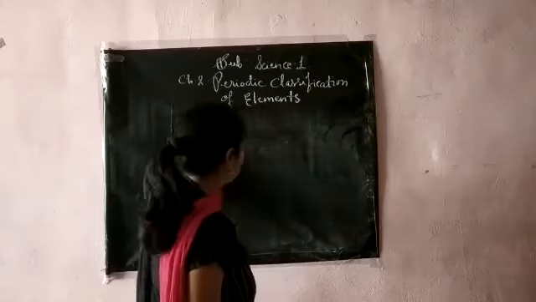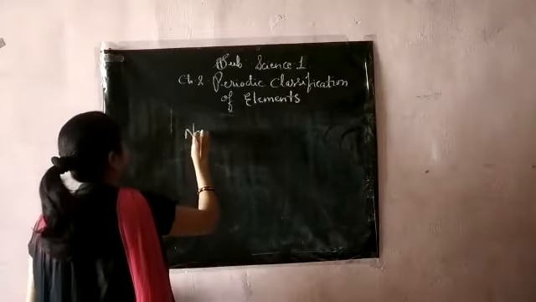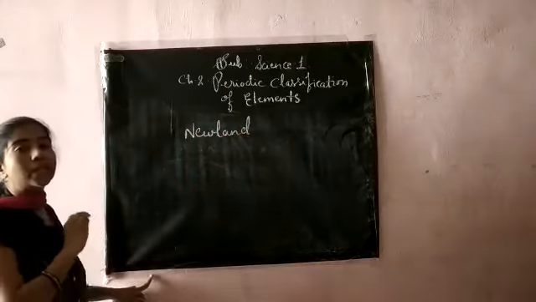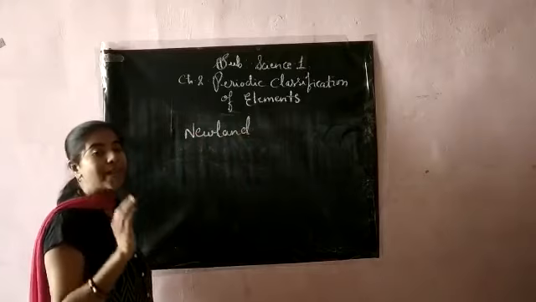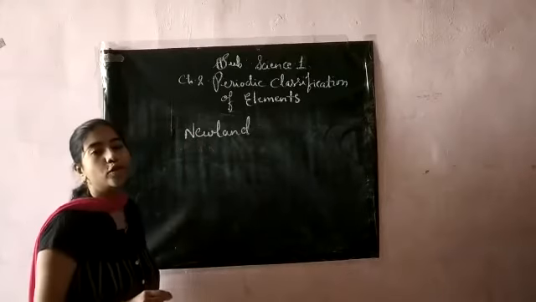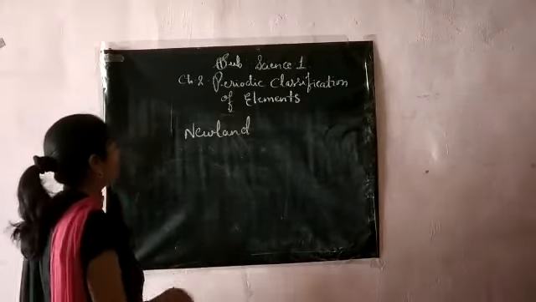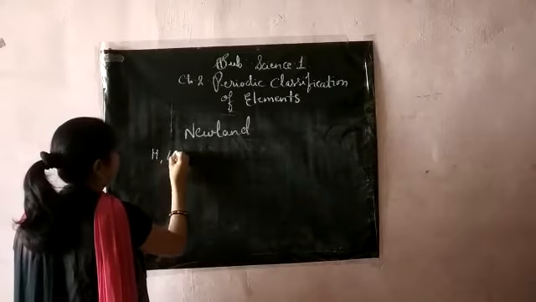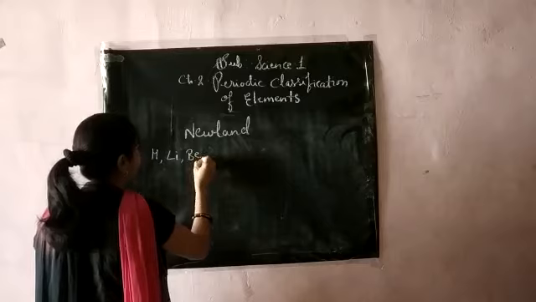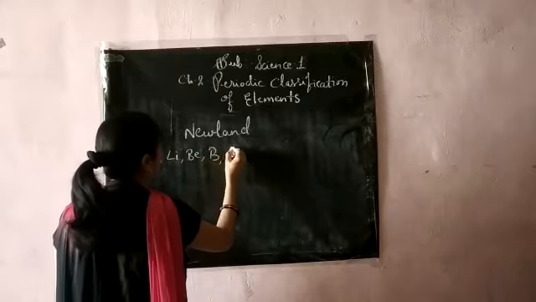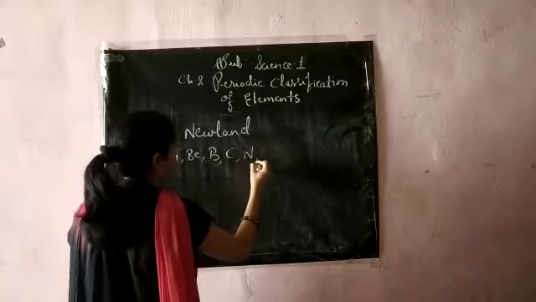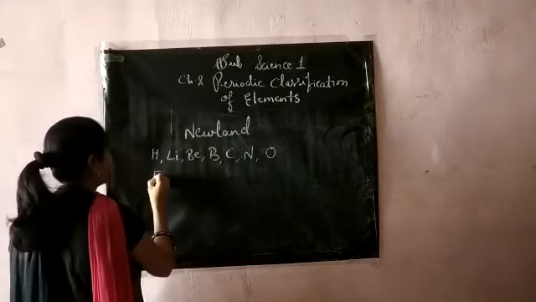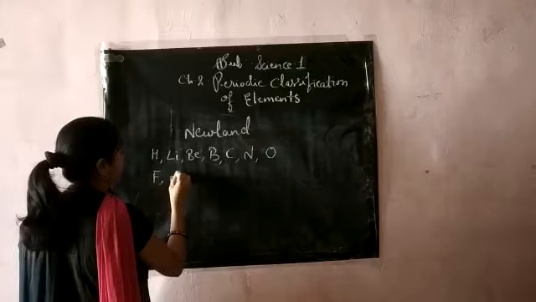Then came the next scientist. His name was Newlands. Newlands arranged the elements known at that time in increasing order of their atomic weight. The elements known at that time were hydrogen, lithium, beryllium, boron, carbon, nitrogen, oxygen, fluorine and sodium.